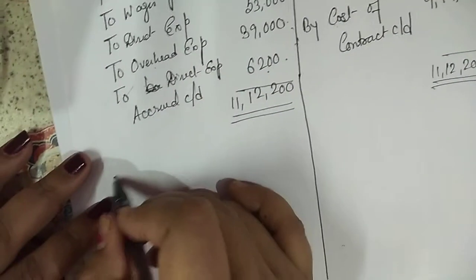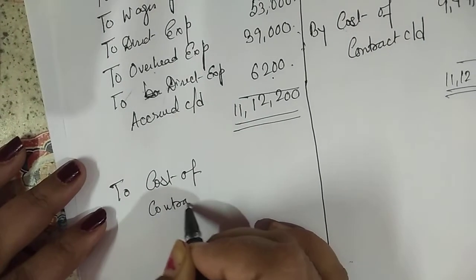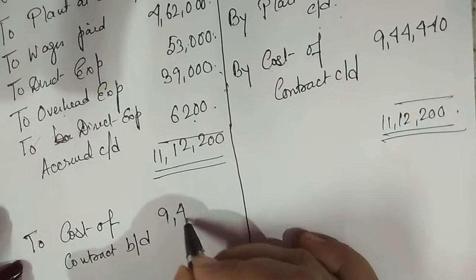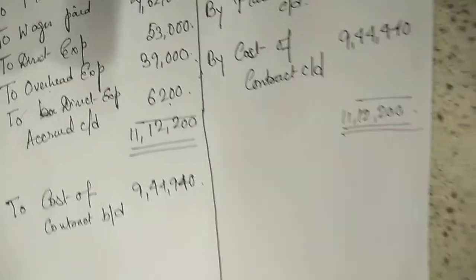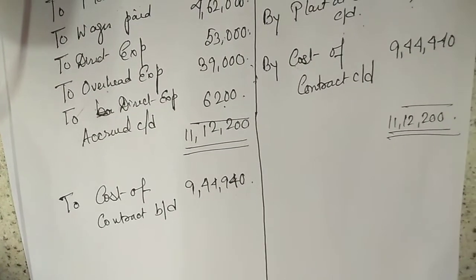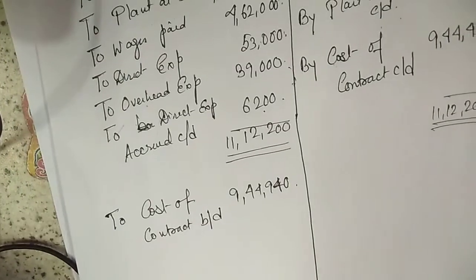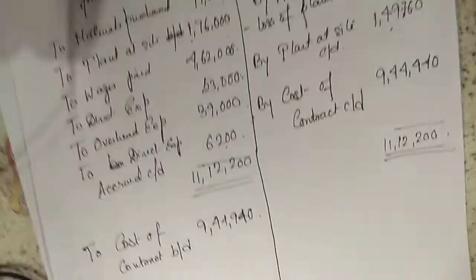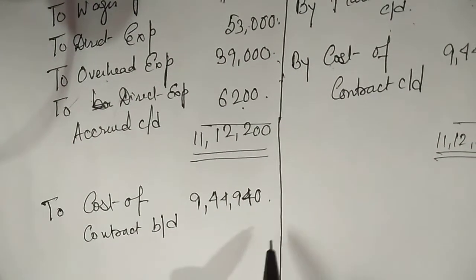So here we'll write to cost of contract brought down. How much? 9,44,940. Okay, and how much was the value of work certified? 9,70,000. That means the amount of work that you have completed, for completing that much amount of work you had incurred a cost of 9,44,940.